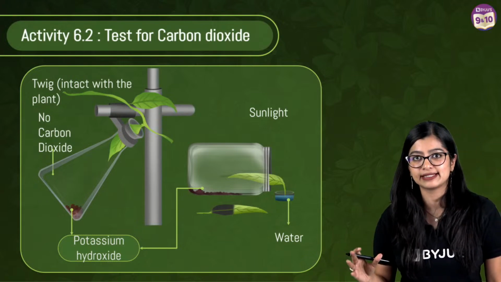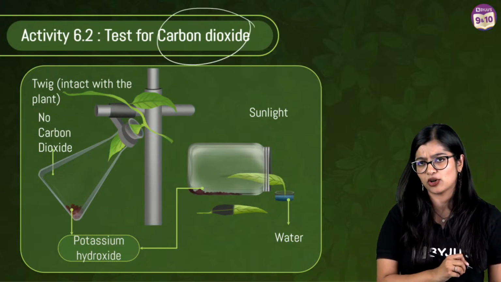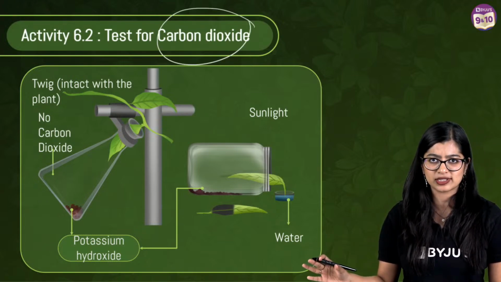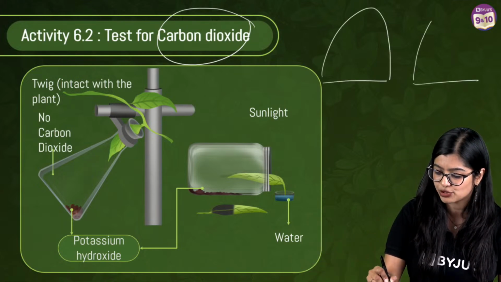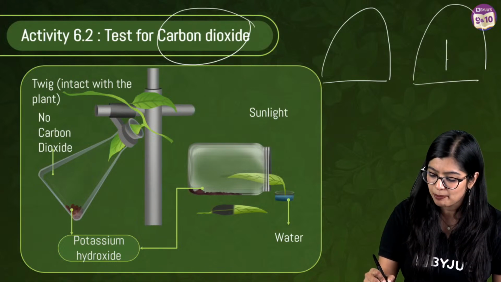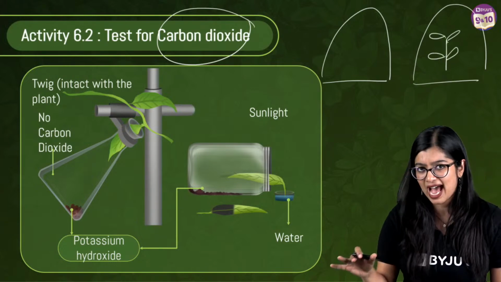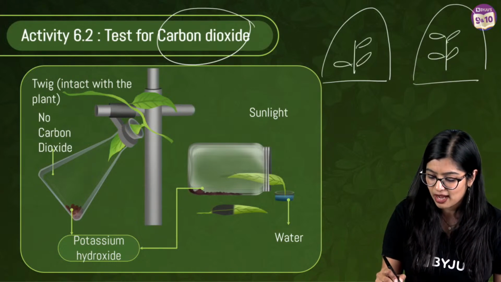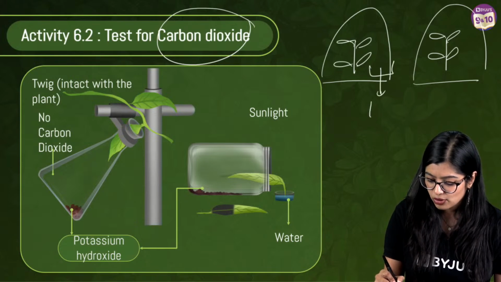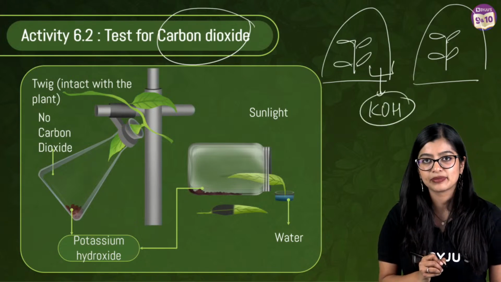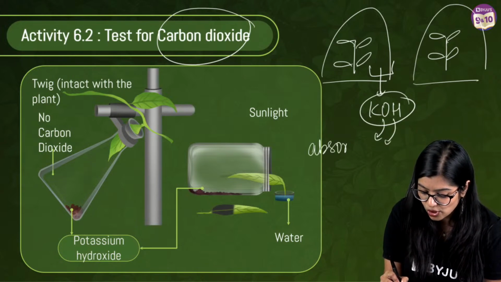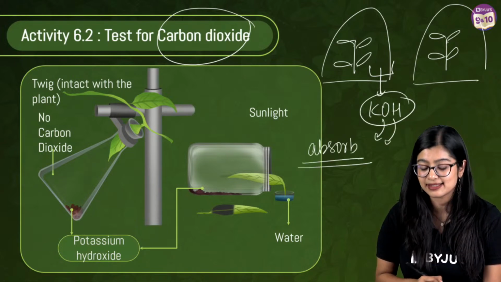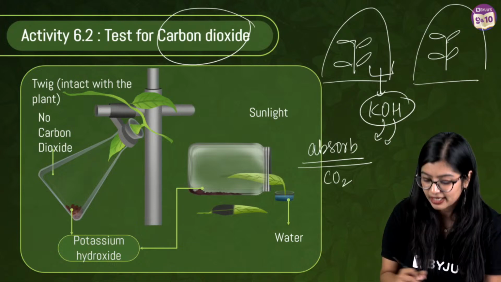Now, the next one is very simple. That is to test for carbon dioxide. This is a slightly different one, but in your textbook, they would have told you about two bell jars. Keep one plant as it is. Keep another plant, but this will have potassium hydroxide. Potassium hydroxide has the ability to absorb carbon dioxide.